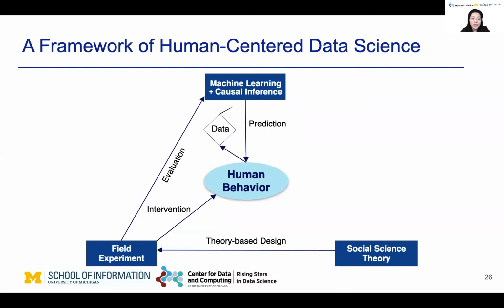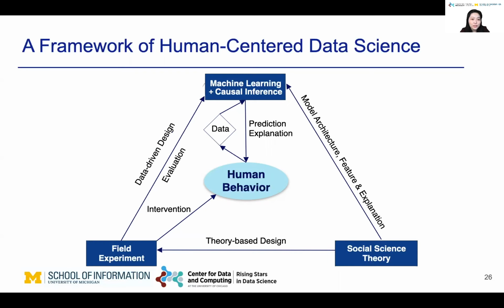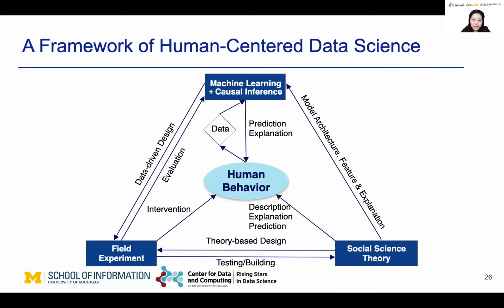In study 3, we further show that social science theory can help machine learning models by informing feature generation. And we can combine machine learning and causal inference to predict and explain experiment outcome. The interpretations of these models can help us design new experiments in the future. We also know that social science theories are able to describe, explain, and predict human behavior. Field experiments are commonly used to test and build social science theories. In the future, I would like to work on using machine learning and causal inference to test and build social science theory, and this concludes the framework of human-centered data science.